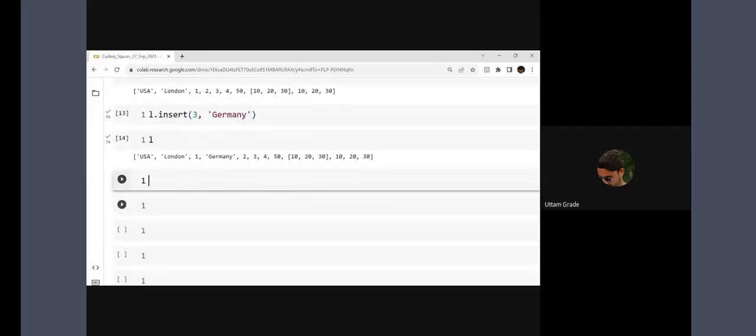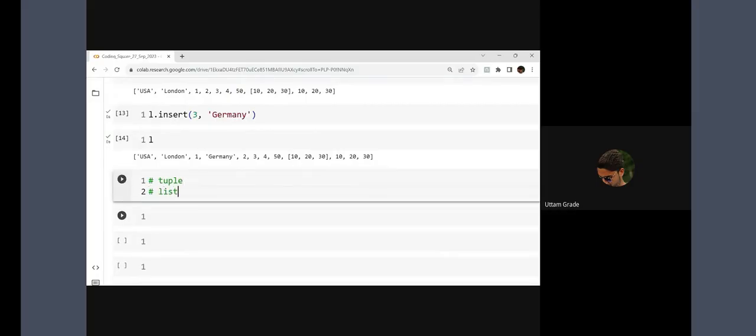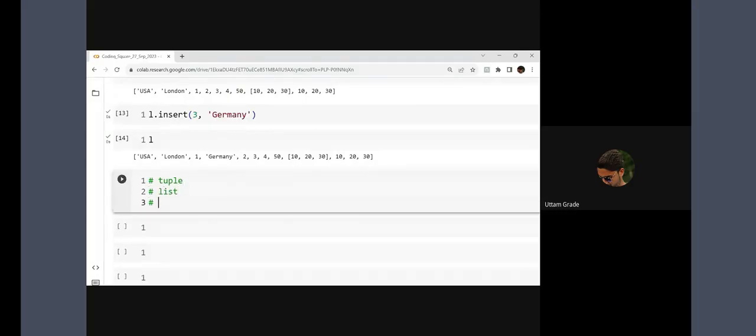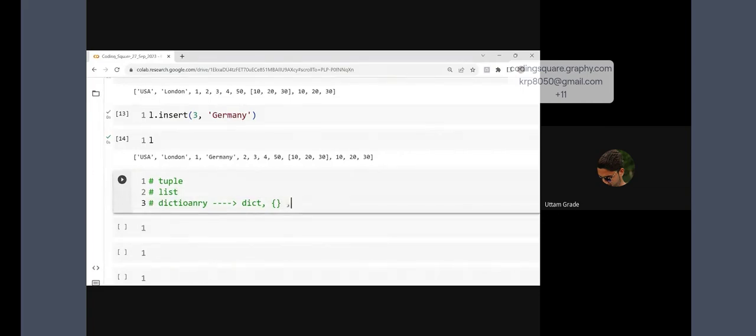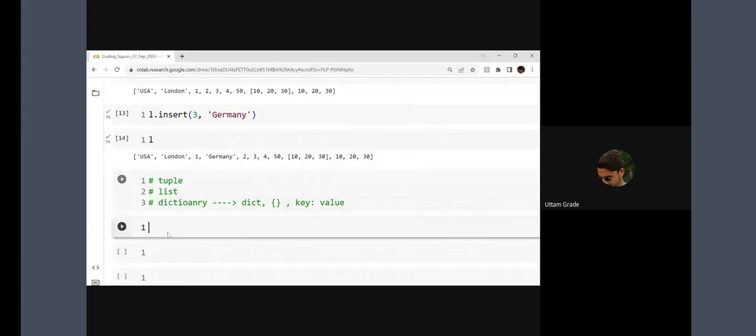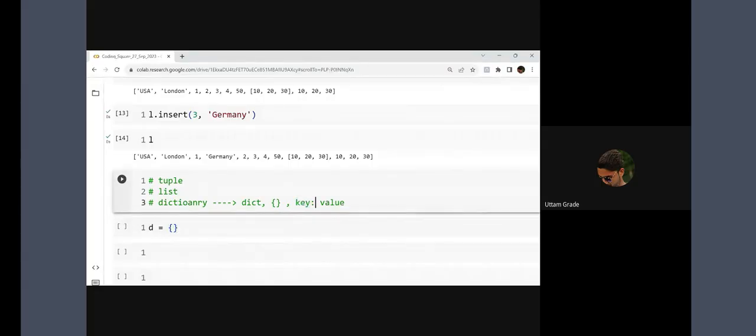But now let's understand the new concept. Yesterday we talked about tuple and list. Another data structure we are going to talk about is dictionary. We know that a dictionary uses curly braces, with key value pairs like this. I can create a dictionary like this. As I mentioned, key and value are separated by a colon.